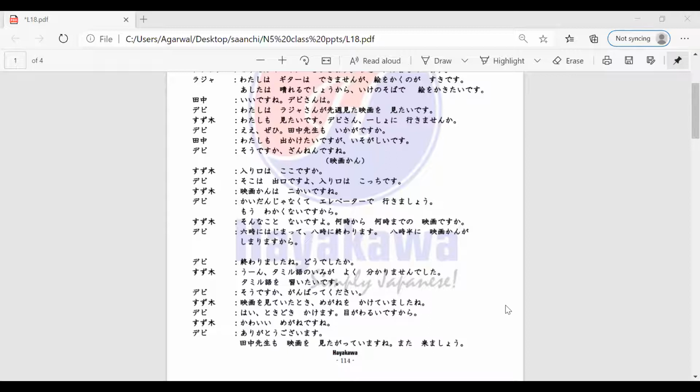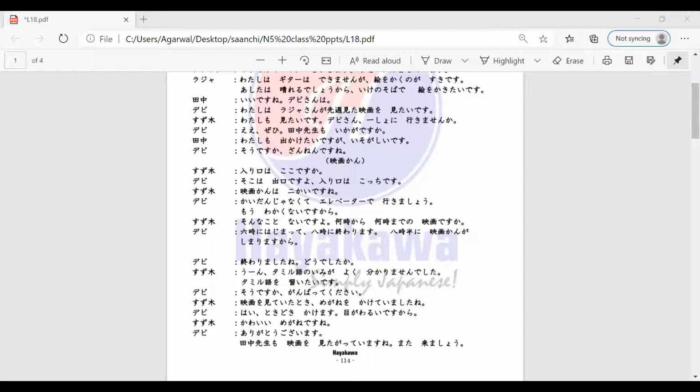Arigatou gozaimasu. So Devi-san is saying, hai, tokidoki kakemasu. Megane ga warui desu kara. So yes, sometimes I wear them because of my eyesight being bad. Basically, when you have eye problems, we wear glasses, right? So that's what she's trying to say. So Aparna-san, can you read Suzuki-san's dialogue for me?